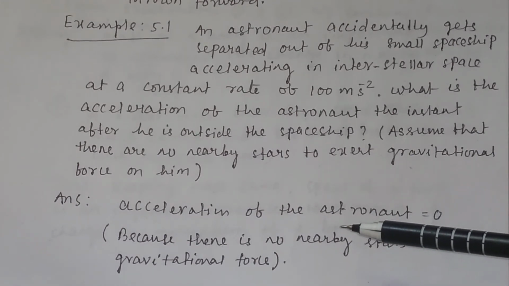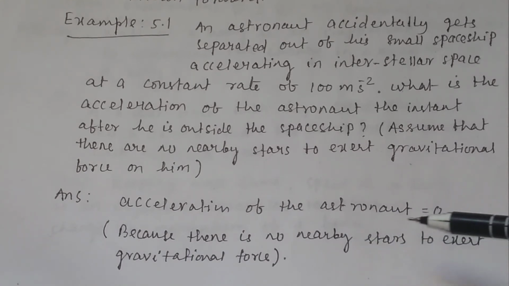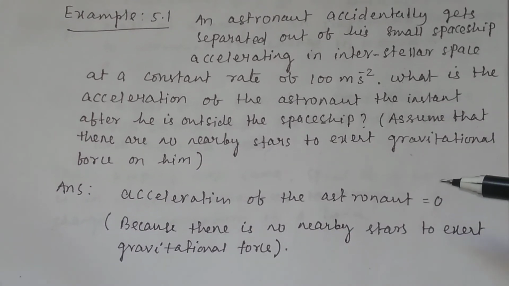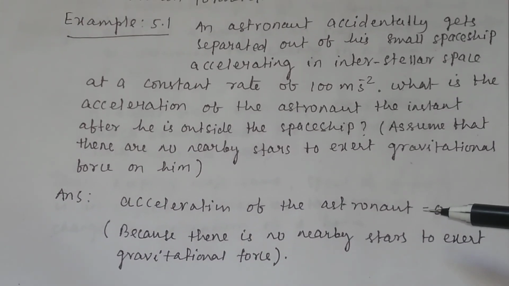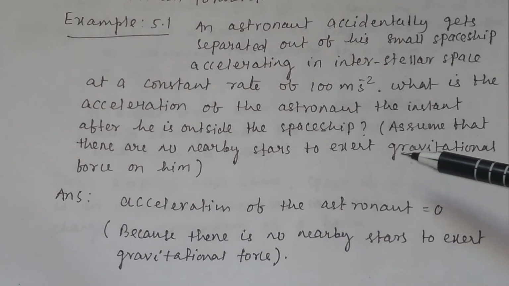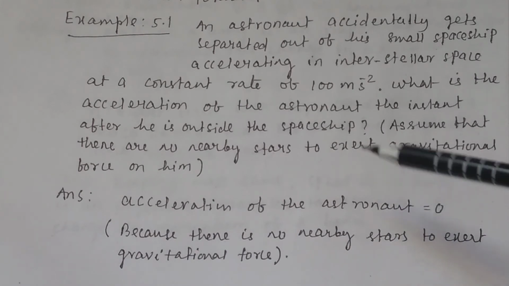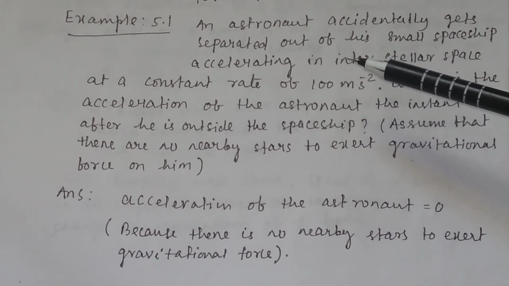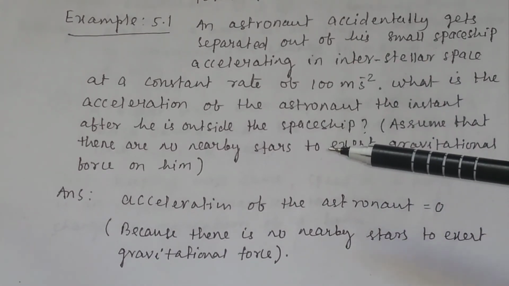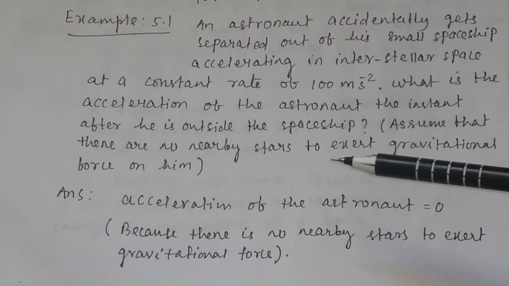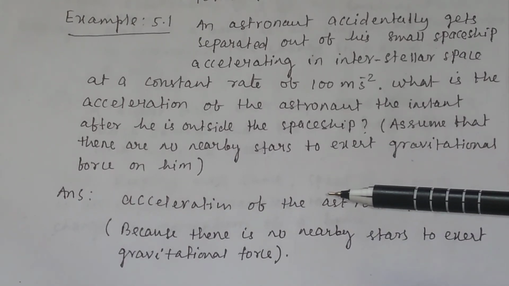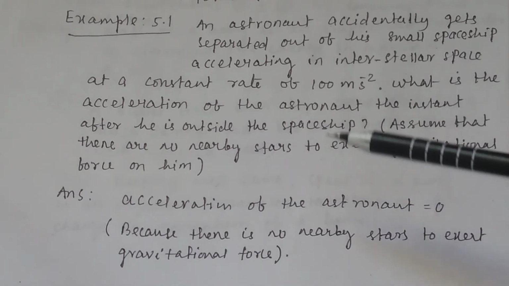As we have discussed, acceleration of the astronaut will be equal to 0 because there is no nearby star to exert gravitational force. That means if the external force is equal to 0, there will be a uniform motion of the body. So if the astronaut gets separated from this spaceship, then the astronaut will move with constant velocity, because there is no external force acting on the astronaut.